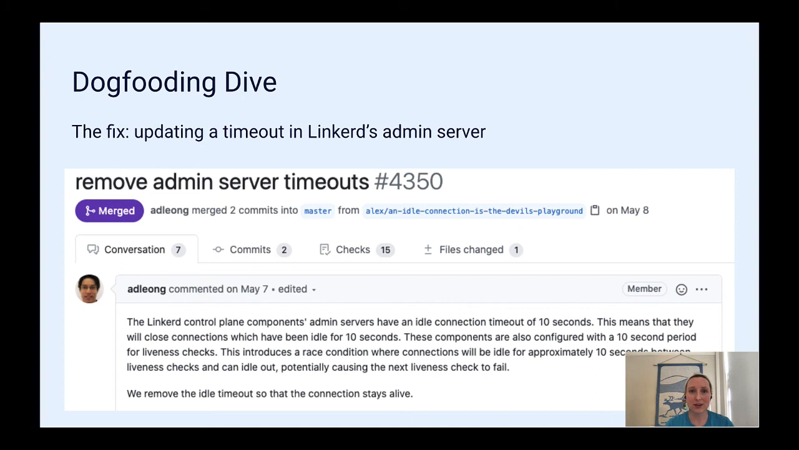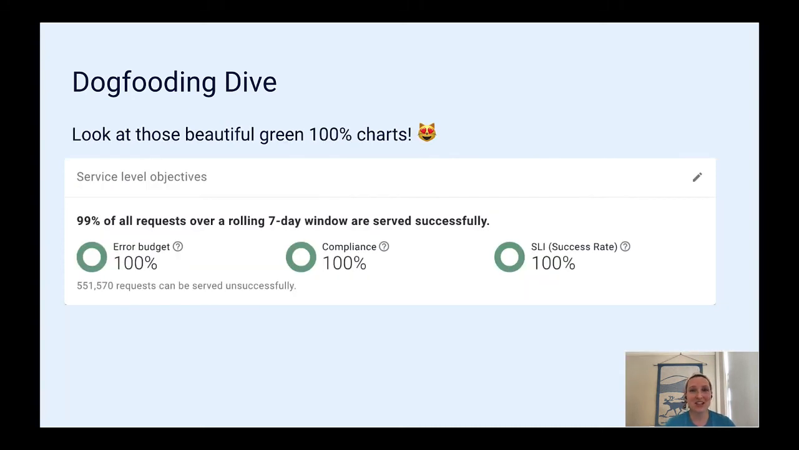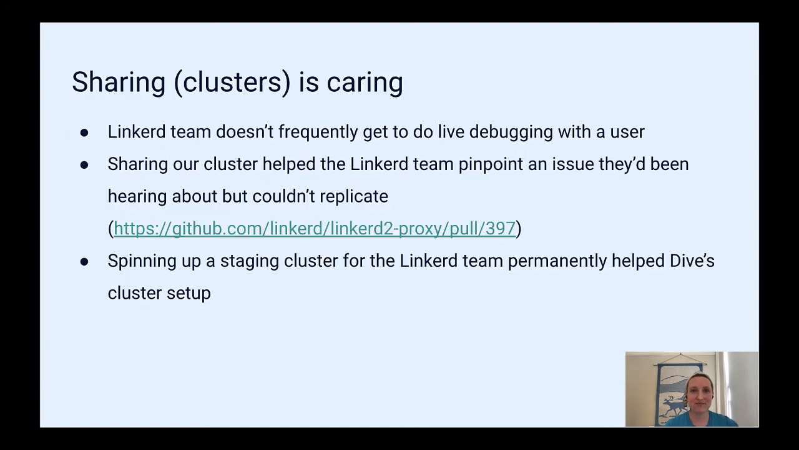So our dog fooding led to bug fixes in Linkerd, and it also improved debug tooling in Linkerd to help with future investigations for many other users. And as you can see, it got Dive's own SLOs nice and healthy. Look at that beautiful green 100% we have now, thanks to Linkerd.